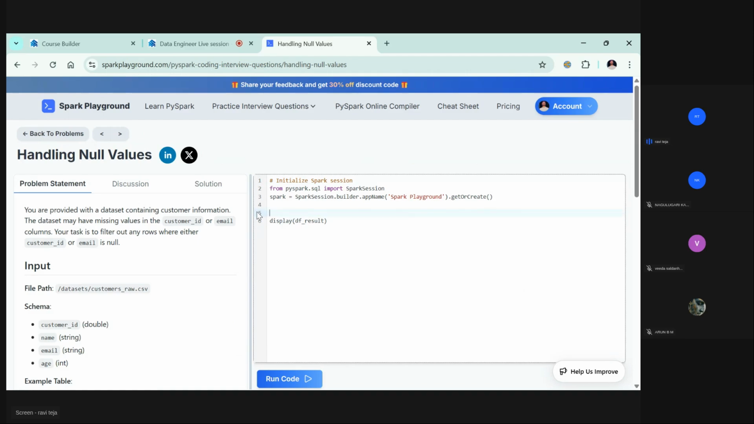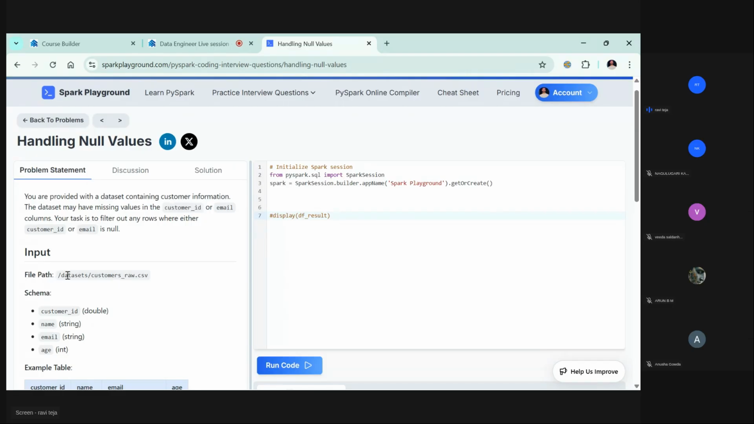Okay, by default you have the Spark ready and everything is ready. For now this DF result is not yet built. So you are provided with a dataset containing customer information. The dataset may have missing values in the customer ID or email columns. Your task is to filter out any rows where either customer ID or email is null. Okay, let's try to read this data first.